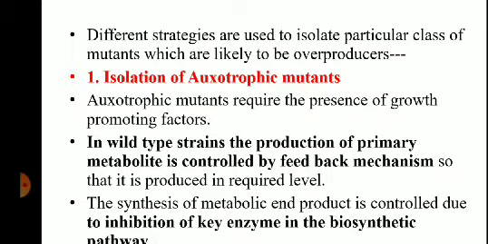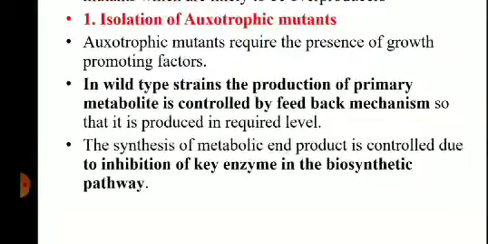Auxotrophic mutants require certain growth promoting factors, like vitamins and amino acids, in the medium so that they can grow. In the absence of these growth factors, they do not grow. Such organisms are called auxotrophic mutants. Now we are going to study how to select auxotrophic mutants.